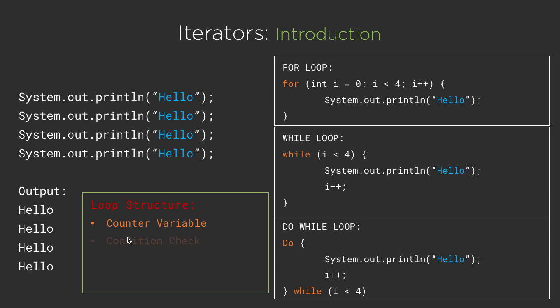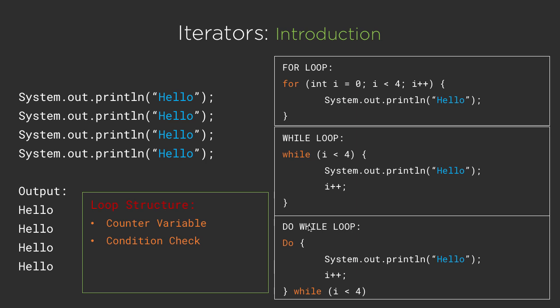Now secondly, we have to consider the condition check. So here inside the for loop, i smaller than 4 is actually a condition. So if this condition is true, then only execute this statement here. Similarly, inside the while loop, we have i smaller than 4. This is the condition present here.